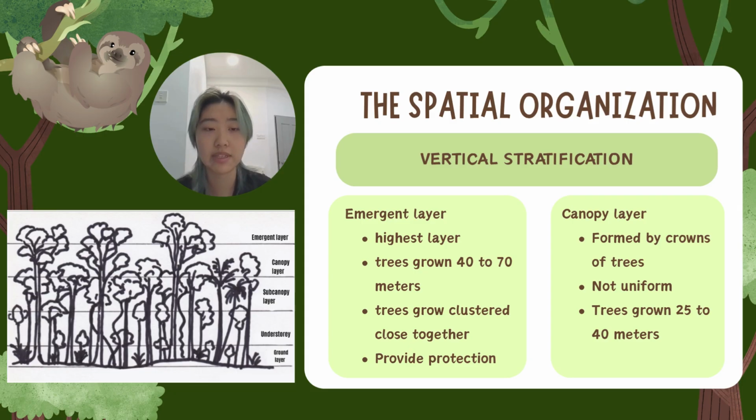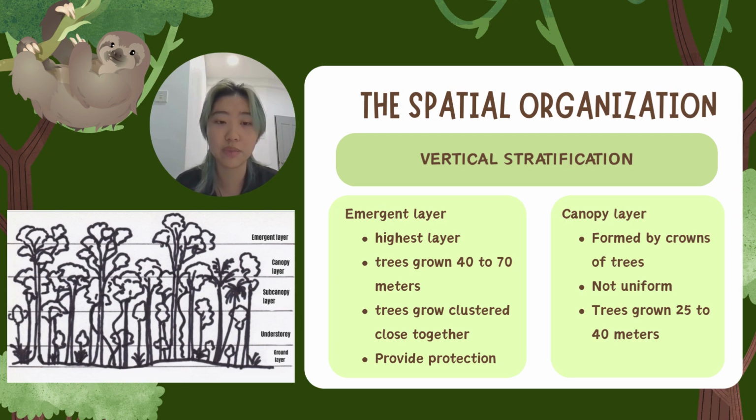Hello everyone, my name is Li Jiayu and I will talk about the special organization of the lowland Dipterocarp forest. There are two stratifications for the lowland Dipterocarp forest, which are the vertical stratification and the horizontal stratification. In the vertical stratification, there are 4 layers: the emergent layer, canopy layer, understory layer, and ground layer.